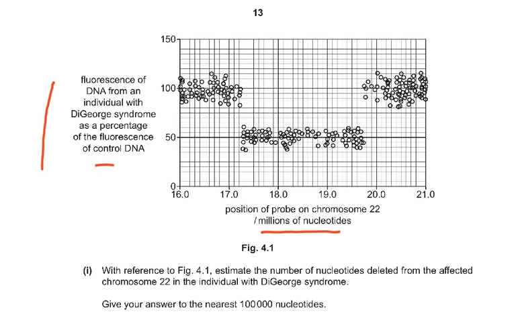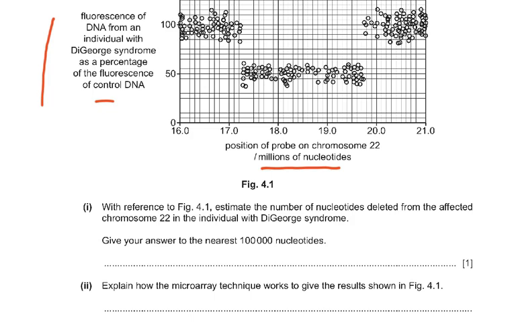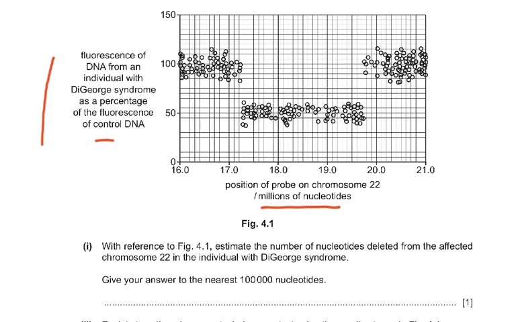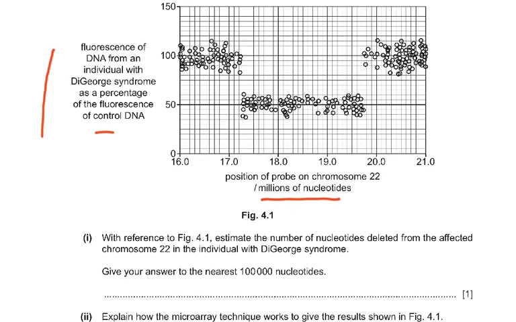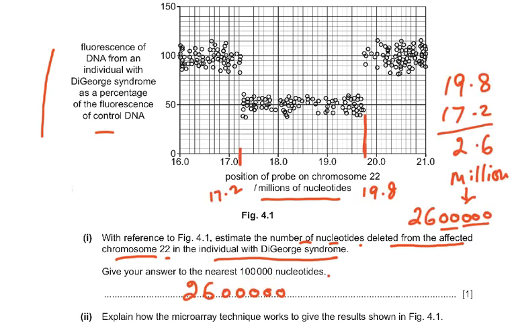With reference to figure 4.1, you have got to look at figure 4.1. Estimate the number of nucleotides deleted from the affected chromosome 22 in the individual with DiGeorge syndrome. Give your answer to the nearest 100,000 nucleotides. So you can see how we have calculated the 17.2, 19.8, and this is 2.6 million, which is equal to 2,600,000, not 26 lakhs. Because it says give your answer to the nearest 100,000 nucleotides.